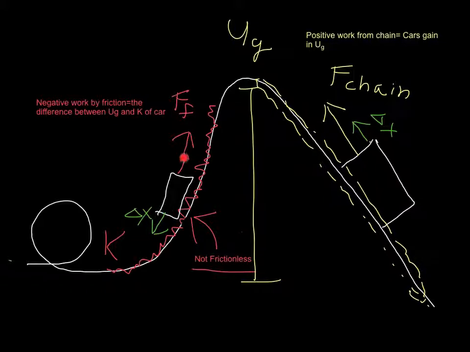Because these two things are pointing in opposite directions, this would be negative work, and as a result, the car is going to lose energy as it goes through this patch of the track that has friction. Whatever the difference is between the positive gravitational potential energy I have up here and the positive kinetic energy I have down here has to be equal to the negative work done by this frictional force.